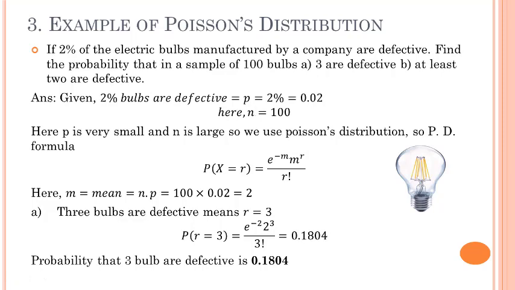So here is the Poisson distribution formula: e raised to minus m, m raised to r, divided by r factorial. So we just put down the values of m and r in this formula. The value of m is calculated as n dot p, that is 100 multiplied by 0.02, which is equal to 2. In the first case, 3 bulbs are defective. So the value of r is 3 here. We just put it in and we get the value. Answer: the probability that 3 bulbs are defective among 100 bulbs is